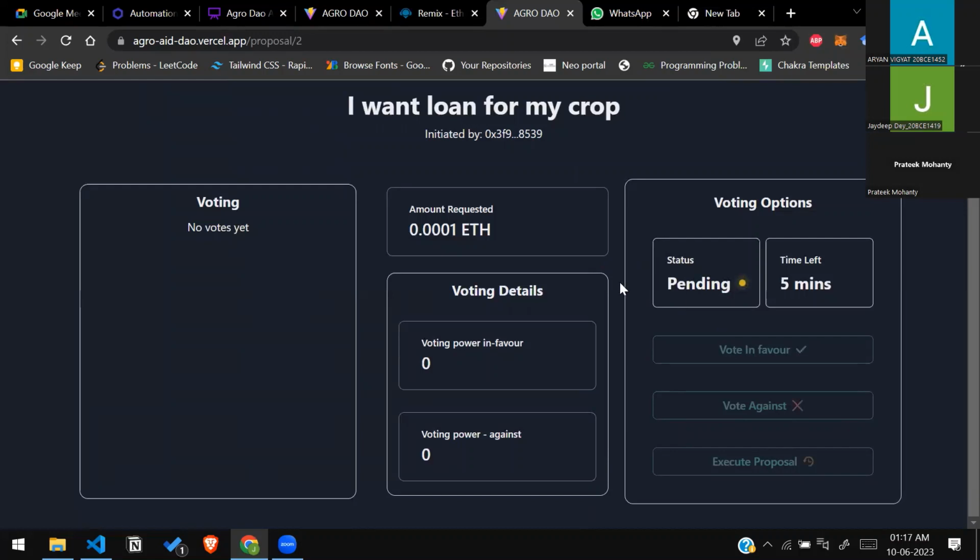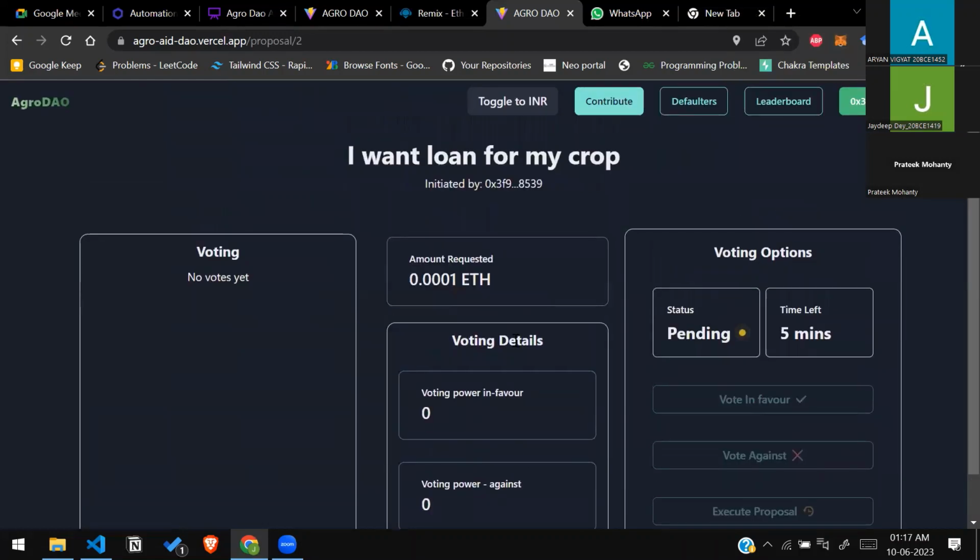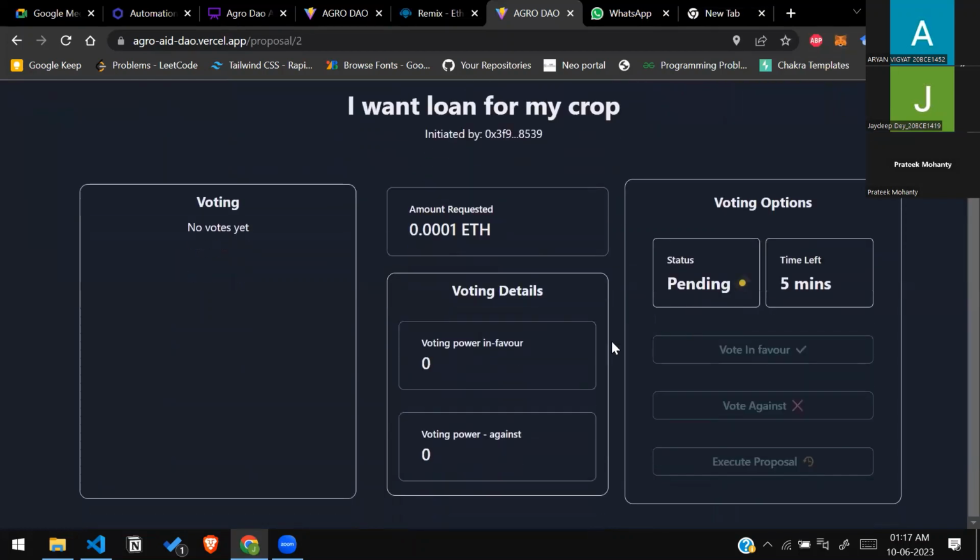This voting power is based on how active you are in the community and how much you are contributing to it. So if farmer A has more voting power than farmer B, his vote has a higher weightage. This is also another way of making our community more vibrant and engaging.